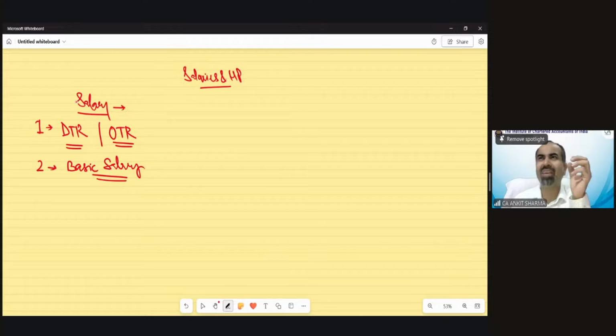Because 70 to 80% of the calculation in a question depends upon the calculation of basic salary. In that case, your rent-free house would be wrong, your house rent allowance would be wrong, your gratuity, your leave encashment, voluntary retirement, retrenchment, even your other allowances are going to be wrong if the basic salary calculation is not correct.